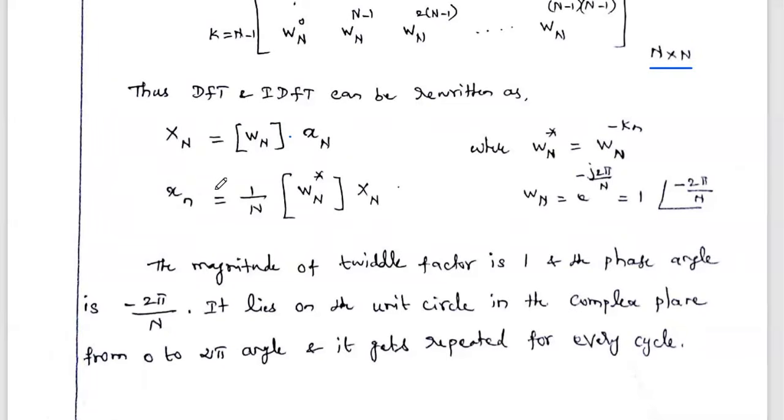Similarly, the inverse DFT is obtained by multiplying the complex conjugate of the total factor matrix with the X of k sequence and dividing by capital N, and we will get the inverse DFT answer, small x of n. Here the Wn complex conjugate is nothing but Wn power minus kn. So this is the shortest form of the DFT and inverse DFT formula.